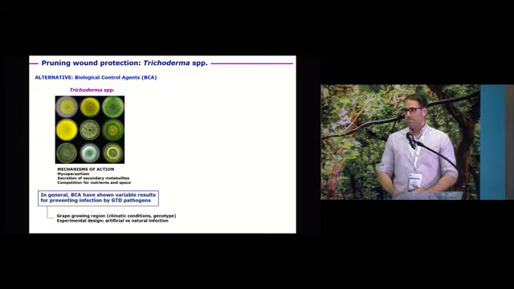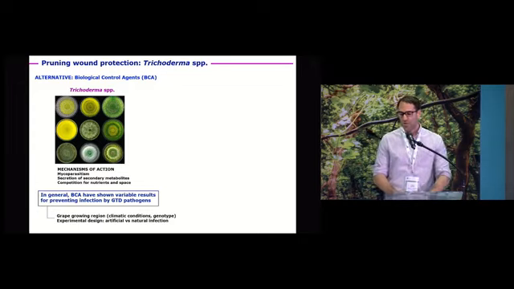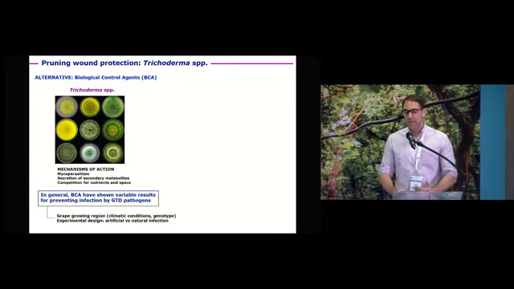Trichoderma, from my point of view, is really effective under controlled or semi-controlled conditions, laboratory, greenhouse, nurseries, but under field conditions we saw many variable, inconsistent results for preventing infection by GTD pathogens. And the efficacy of these products depends on the grapevine growing region, climatic conditions, the genotype, and the experimental design. I mean, whether we use artificial pathogen inoculation or natural infection.